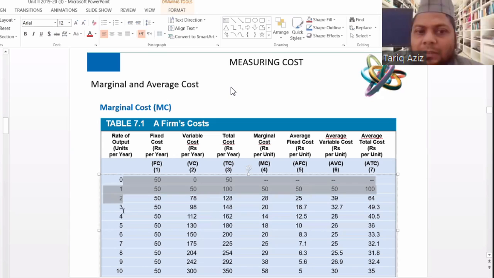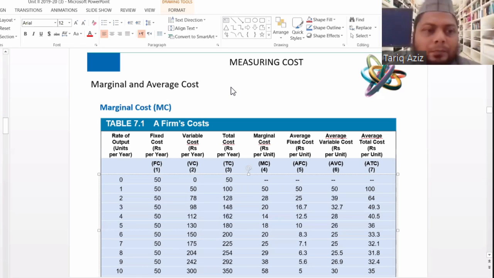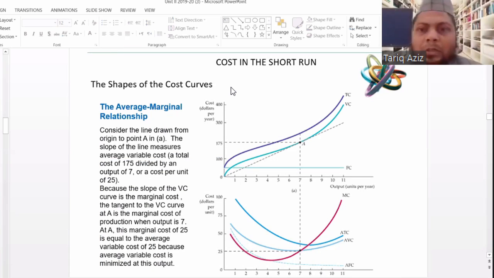So just the change in the total cost or the change in the variable cost will be termed as marginal cost. Now let us look at the behavior of these curves. Let us start with the fixed cost curve. Look here, case 1.